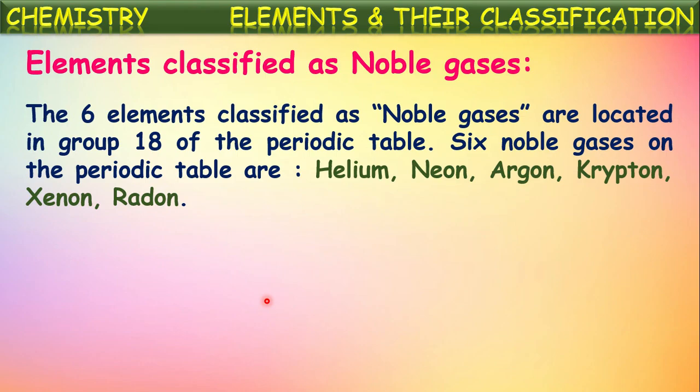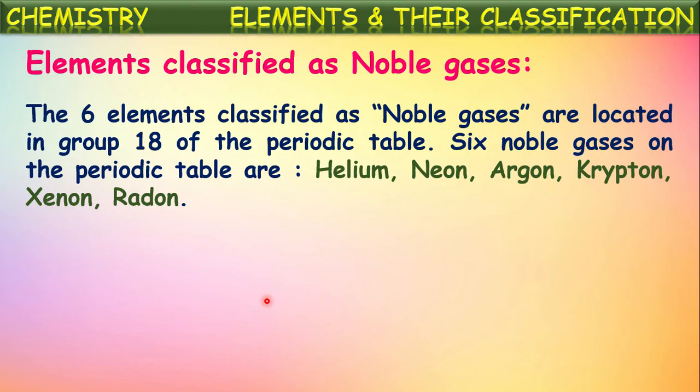That means the extreme right side column of the periodic table contains these elements, which are called noble gases, because they are most stable and least energetic. So they won't participate in chemical reactions at all. They won't combine with any other elements, and they won't even combine with themselves. That's why these are called noble gases, also called ideal gases.